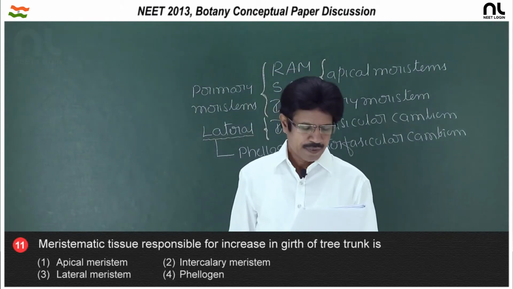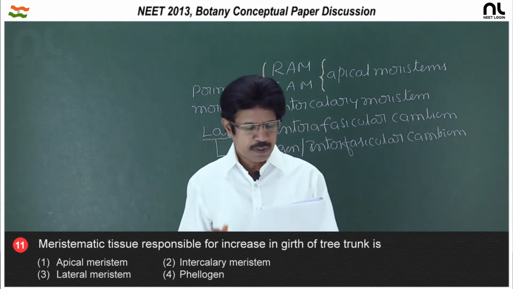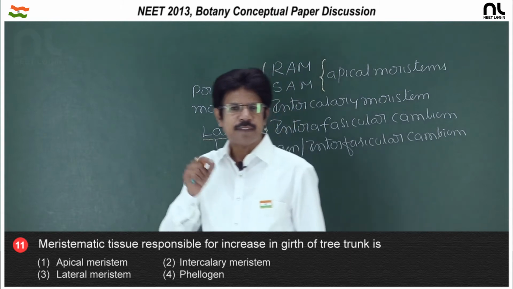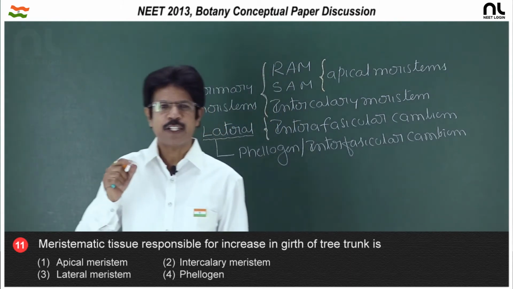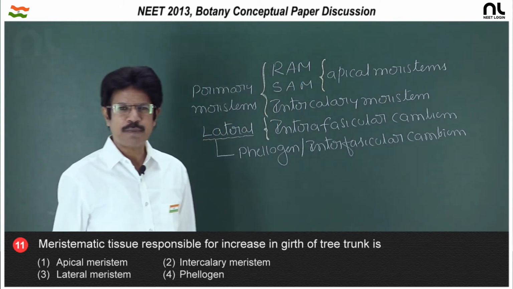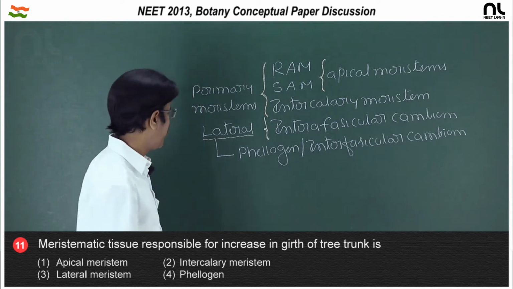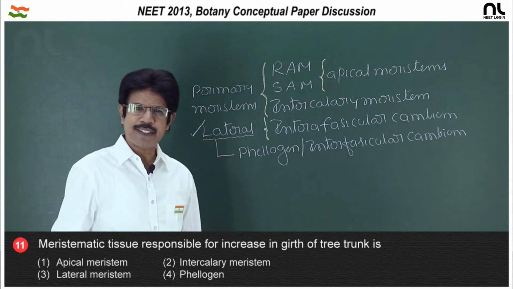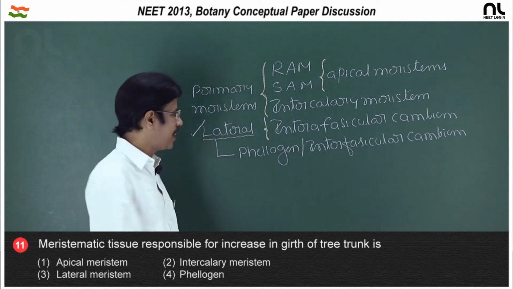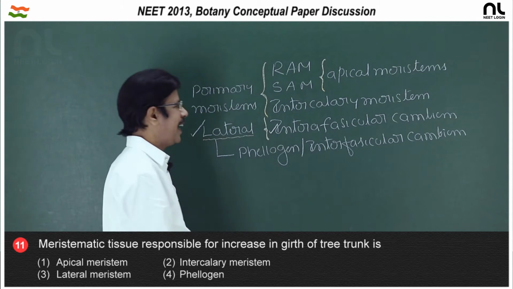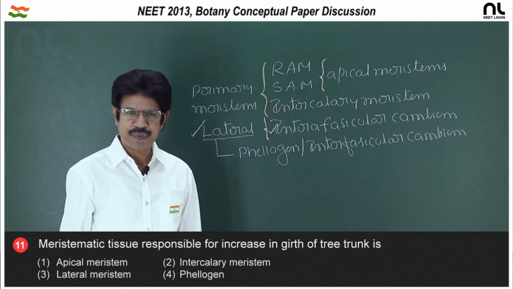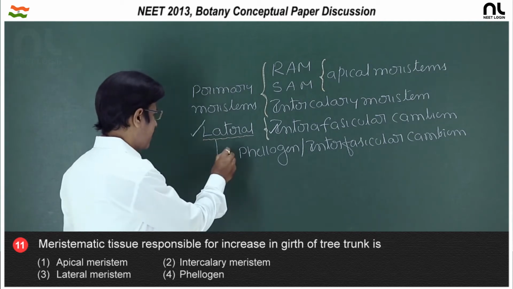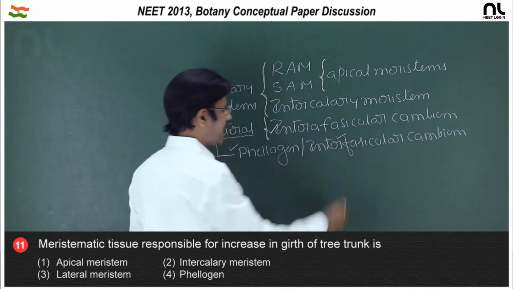Question number 11. Meristematic tissue responsible for increasing girth of the tree trunk is. Increasing girth of the tree trunk is nothing but secondary growth. The meristems involved in secondary growth are the lateral meristems. A primary lateral meristem, which is a cylindrical meristem responsible for secondary growth, is intrafascicular cambium. A secondary meristem responsible for secondary growth is the phellogen and interfascicular cambium.